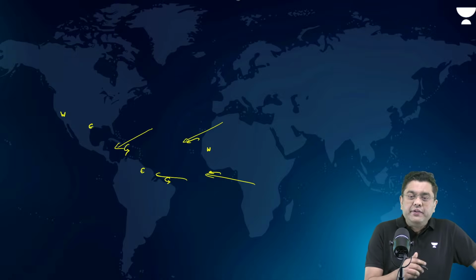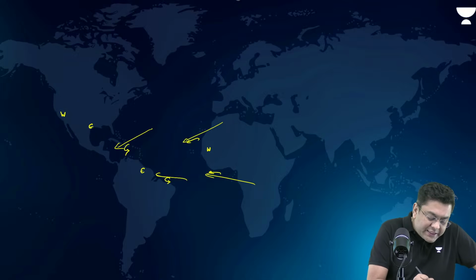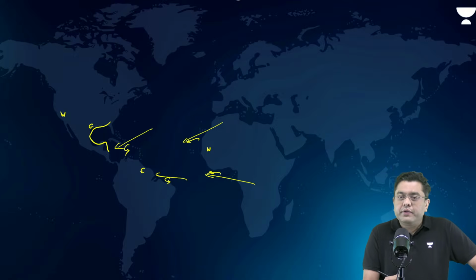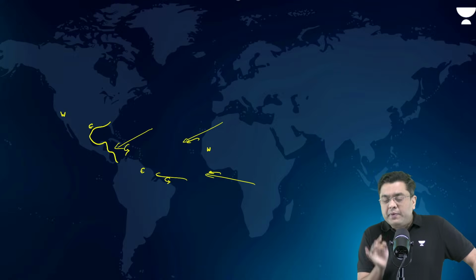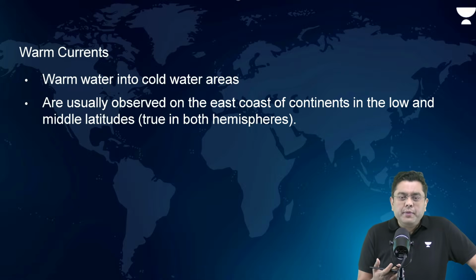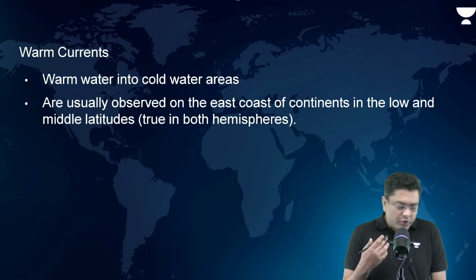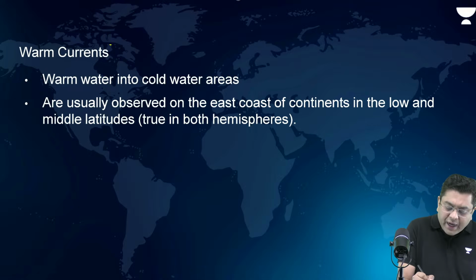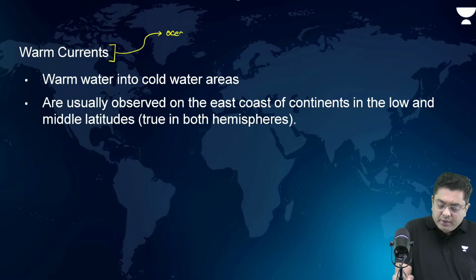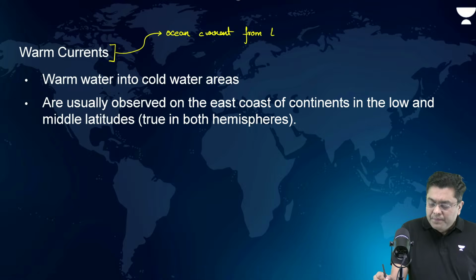So warm currents are going to be present across the east coast of the continents. Cold currents are going to be present across the west coast of the continents. So what are warm currents? They bring warmer water into cold water areas, or generally, whenever you have ocean current from lower latitude to higher latitude.